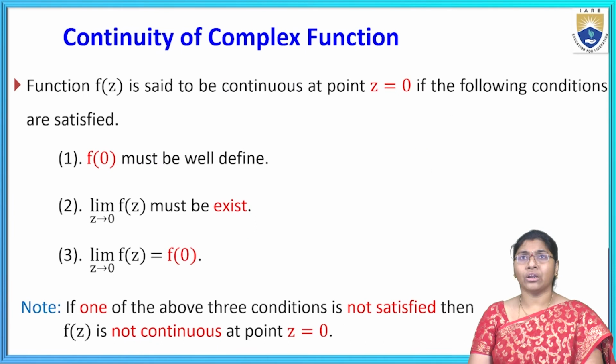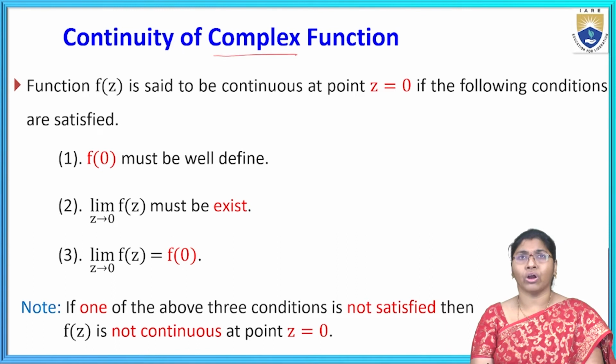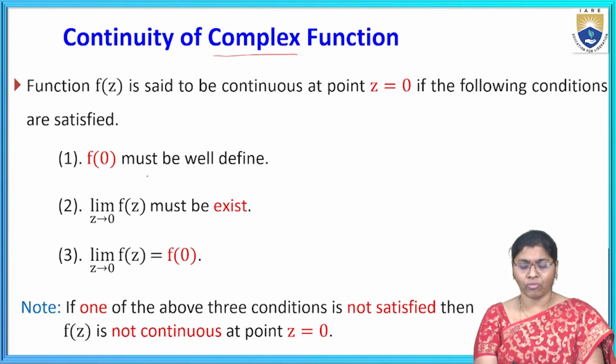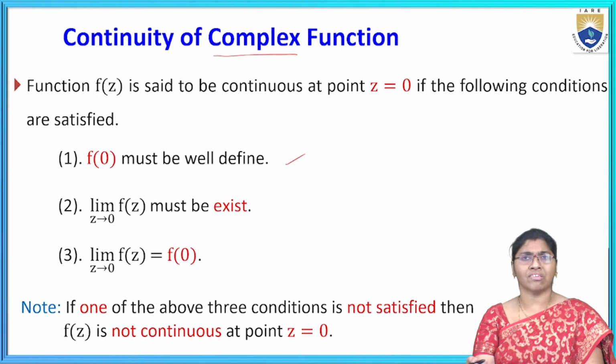Next one, continuity of a complex function. Function f of z is said to be continuous at a point z equal to 0 if the following conditions are satisfied. This is the continuity of a complex function. The first one is f of 0 must be well defined. Similarly, area type, limit z tends to 0. In area, it is f of x comma y as x comma y tends to 0 comma 0 must exist.